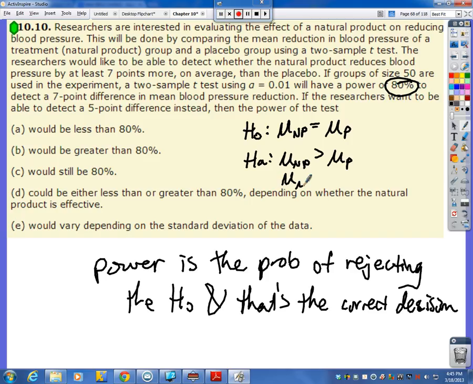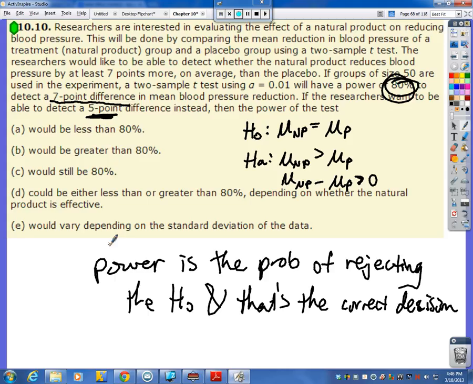Or we could rewrite this in terms of a difference, that there needs to be a positive difference if I subtract these two groups. Now, there are infinitely many numbers that are greater than 0. They decided just to pick a 7-point difference. Now, a 7-point difference is greater than 0, okay? And they're saying that if they did this with a sample size of 50 in each group, there's an 80% chance that a 7-point difference will be the correct decision to make. So, if they want to lower the 7-point to a 5-point,